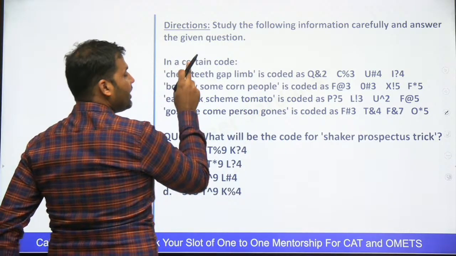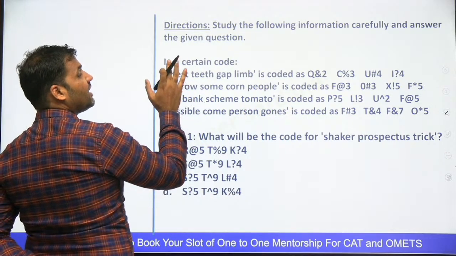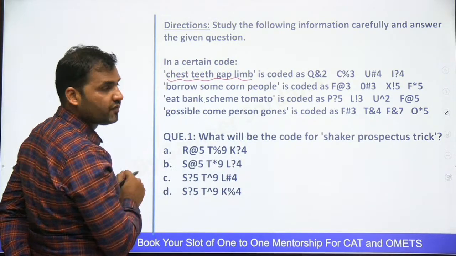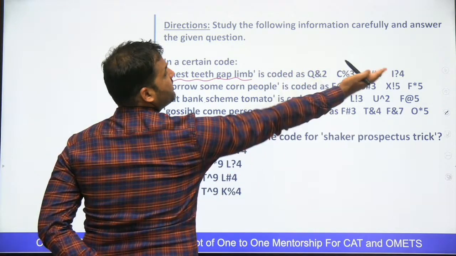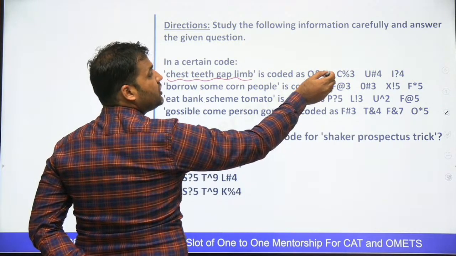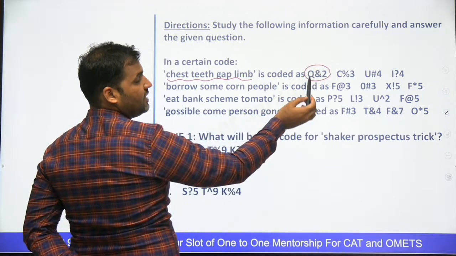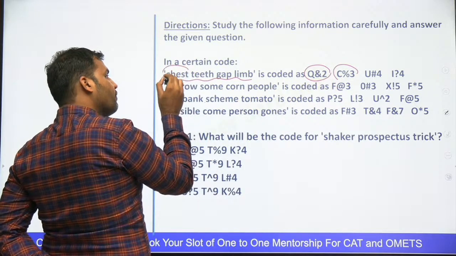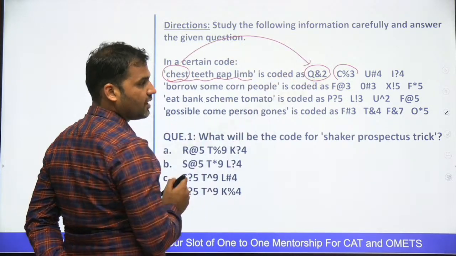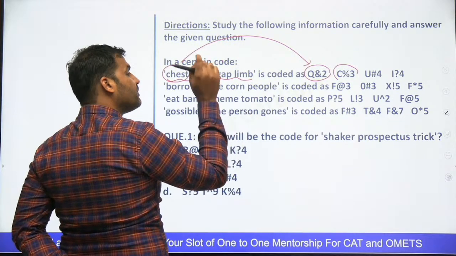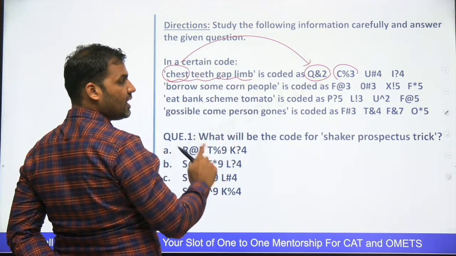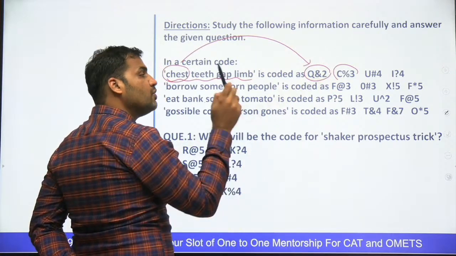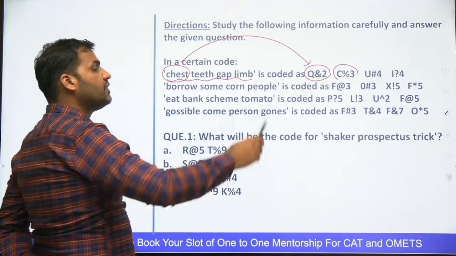For example, when you look at this particular statement, it says that in a certain code, this combination of four words is coded as this, right? And you can see that each code is made of three things. One is a number, one is an alphabet, one is a symbol, right? Now it doesn't mean that the first word is coded as this. No, it's not that, right? You have to observe, you have to read all the words, you have to find out the similarity between the alphabets and the numbers, and you have to come up with the reason of these codes, right?